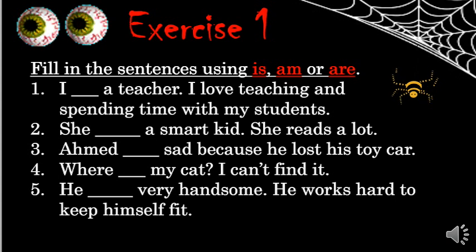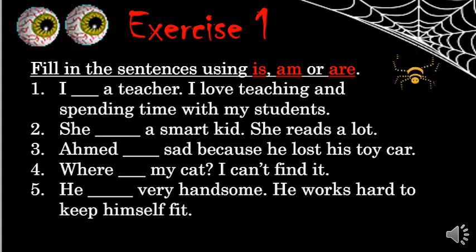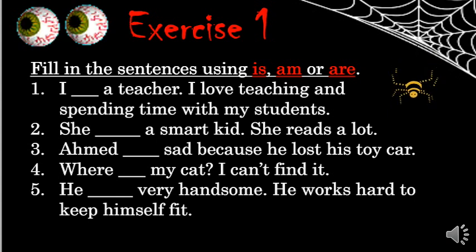Now let's see exercise 1. Fill in the sentences using is, am, or are. While you are writing this, write exercise 1 as the big heading, and then as a subheading write: fill in the sentences using is, am, or are. You have to write this also. After writing this, neatly write question number 1, and then also put the dash using a ruler. Make sure you write the answer beautifully there.